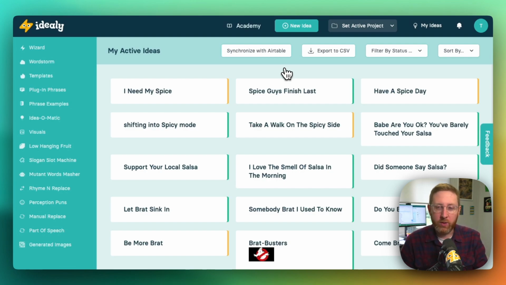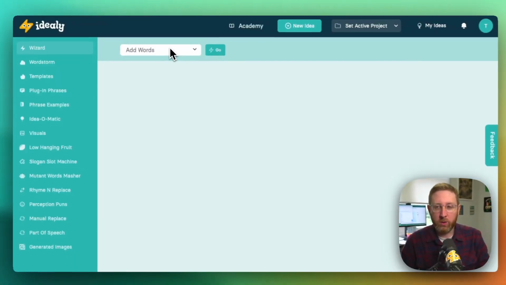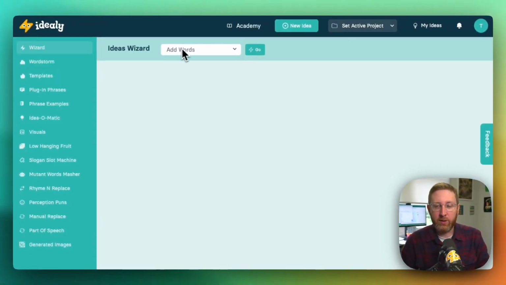Just another couple of things to point out here on this page. We do offer the ability to export your saved ideas via a CSV file, so that will just give you a bulk download of all your saved ideas. And we also allow you to synchronize this with Airtable so that you can push your latest ideas over to an Airtable base and have them backed up there as well. One tool I'd like to show you before we wrap this up is the Ideas Wizard.